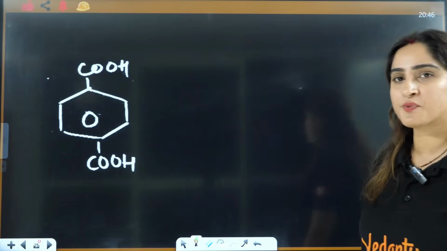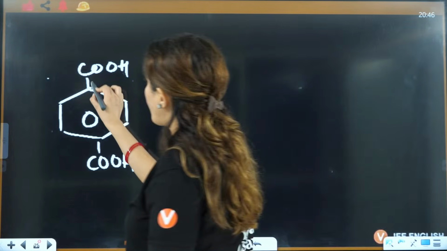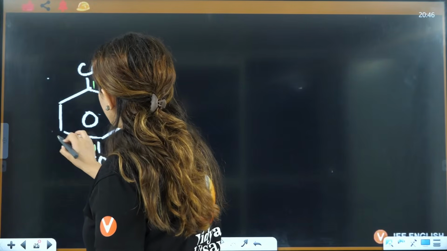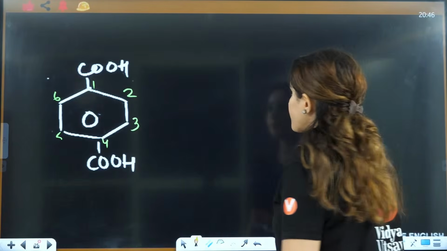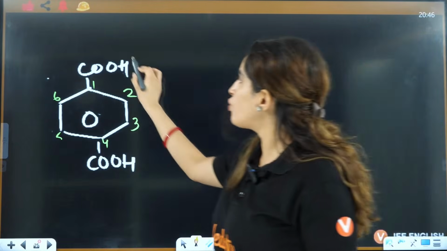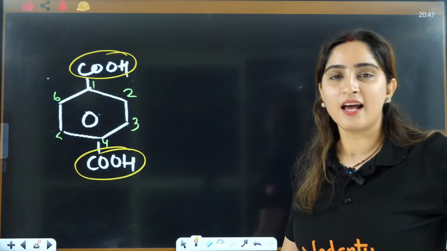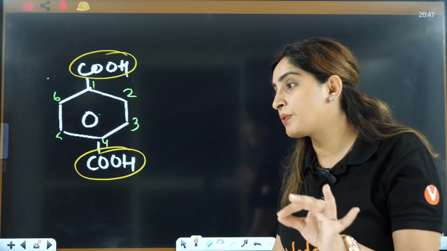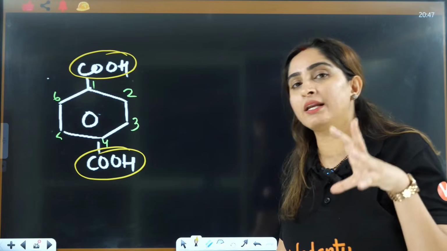What about this one? Here if you see 1, 2, 3, 4, 5, 6. Here two functional groups are connected and these are not included in the parent chain naming.